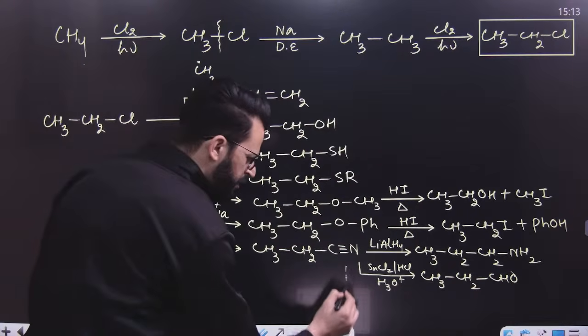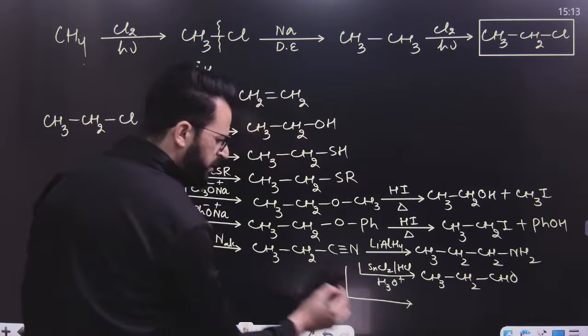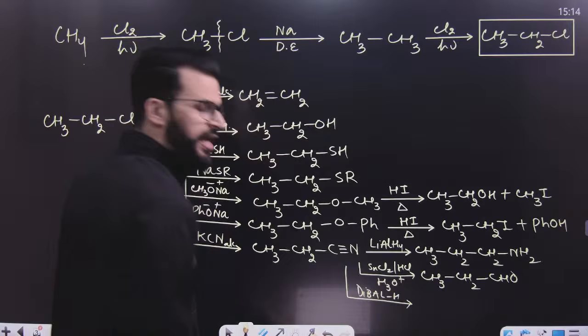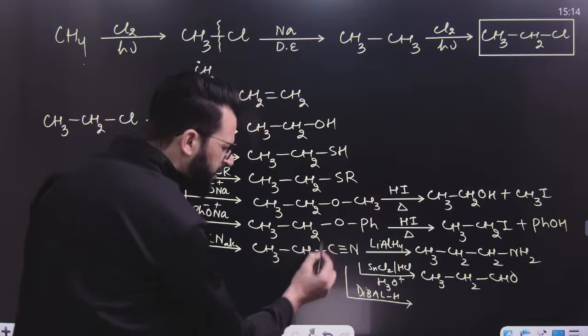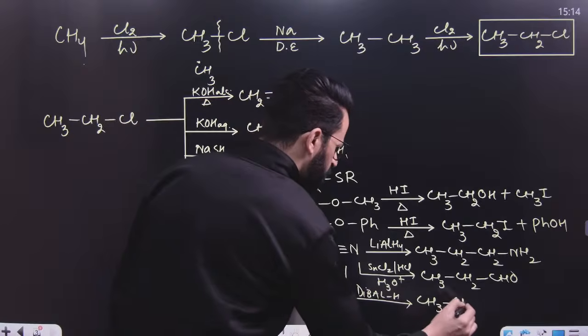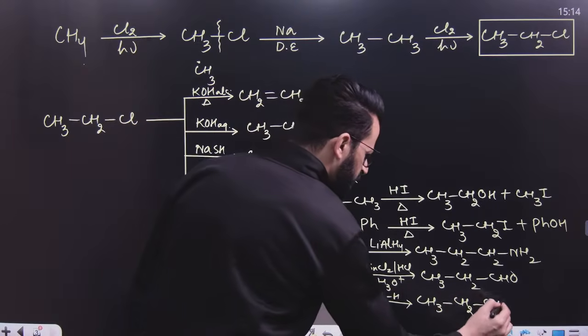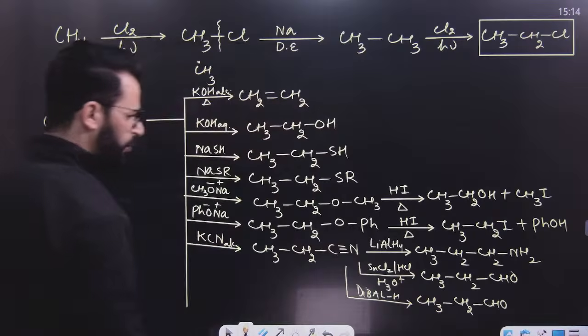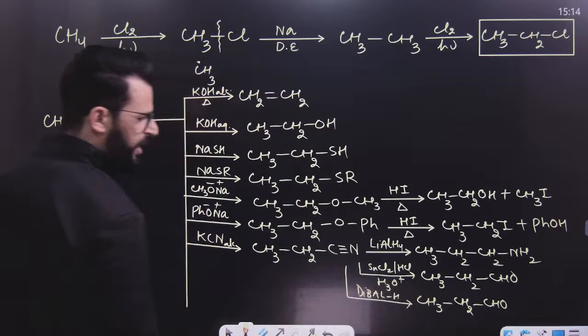Similarly, my dear student, if you treat this with DIBAL-H, diisobutyl aluminium hydride, that can also convert cyanide to aldehyde. Today's session is very important because we will try to cover each and every reaction. Have a look, so aldehyde formation takes place.